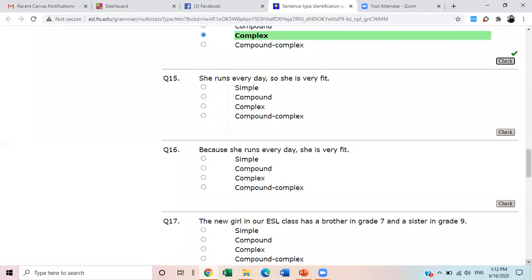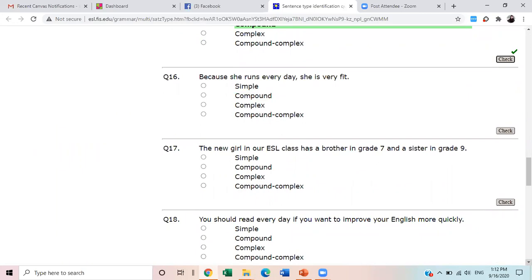Okay, she runs every day, so she's very fit. Compound, ma'am, I think so. Compound, very nice, because we have one of the fanboys words, that is "so". And compound, comma as well, and comma is there. So very nice. Because she runs every day, she is very fit.